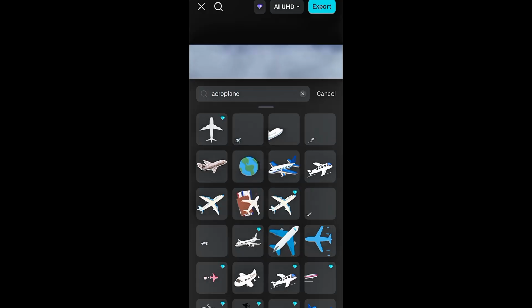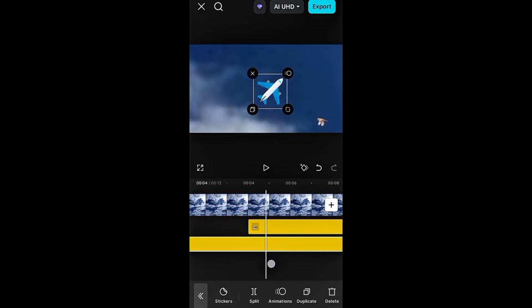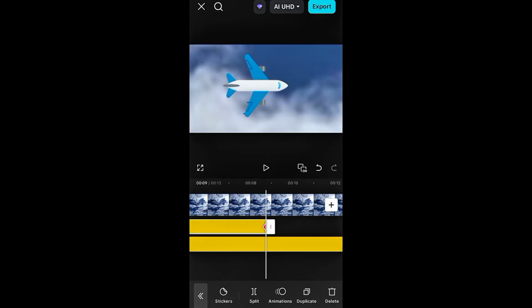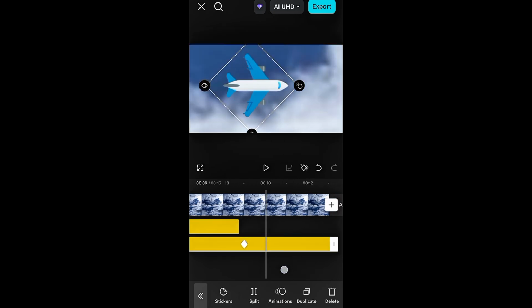After that, I added a plane sticker and set its duration to 13 seconds, which is the duration of the whole video. I positioned the plane on the screen, and after about 9 seconds, I added a keyframe on the plane sticker and dragged the plane out of the screen, creating the effect of the plane flying away.